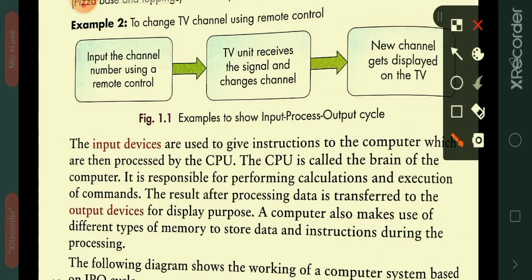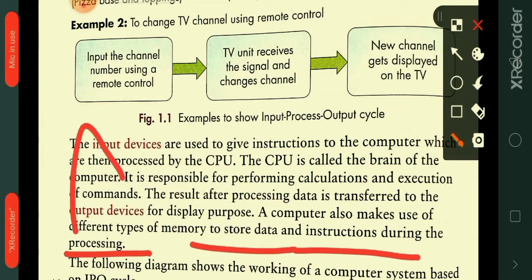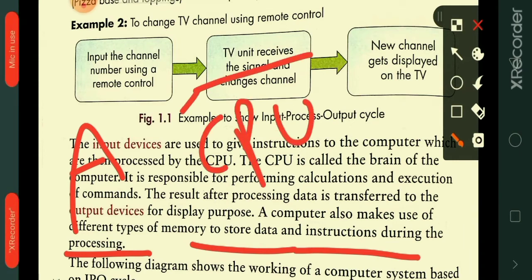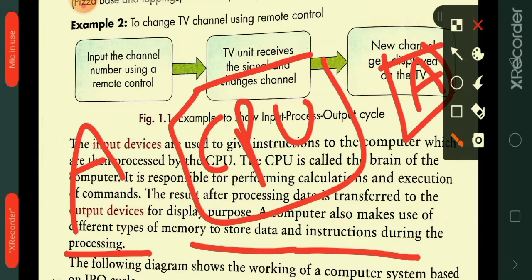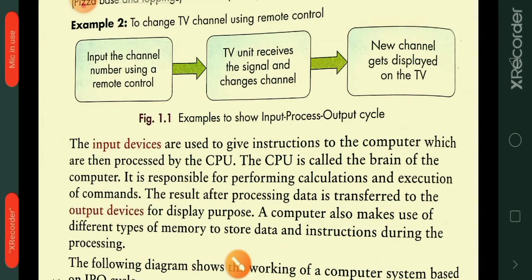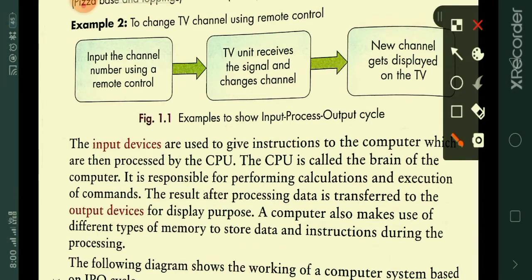A computer also makes use of different types of memory to store data and instruction during processing. See, once you enter the A with the help of the input device, it is processed in the CPU and stored in the memory. After processing, it displays the letter which you typed on the monitor, and it is stored in the memory, guys. So while processing the data and instruction, the computer makes use of memory to store the data.